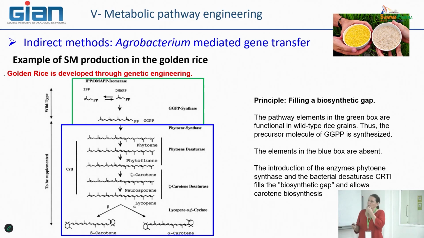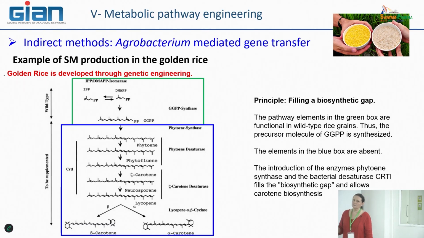So the idea, which is quite familiar to you now, okay, is a metabolic pathway, in particular the terpene metabolic pathway, initiated here, whether by the MEV or MEP pathway, to produce these two isomers, IPP and DMAPP. In the rice seed, in this particular tissue, this part of the pathway is okay in the wild type, right?